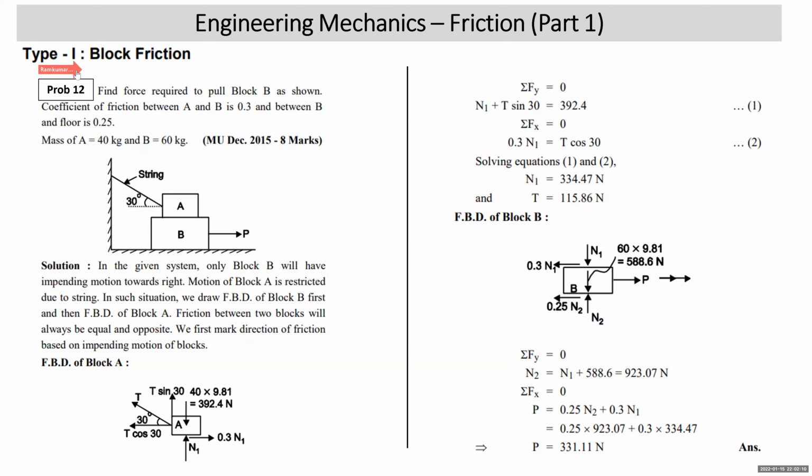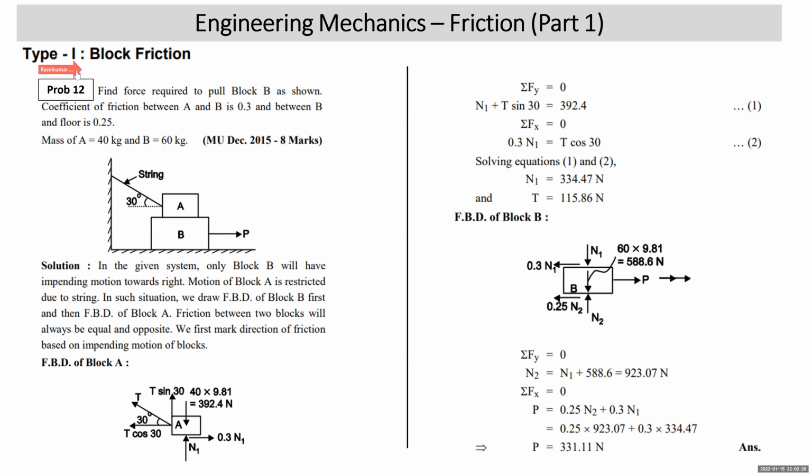Now, we come to the next problem, that is problem number 12. Find the force required to pull block B as shown. Coefficient of friction between A and B is 0.3 and between B and floor is 0.25. Mass of A is 40 kg and B is 60 kg.